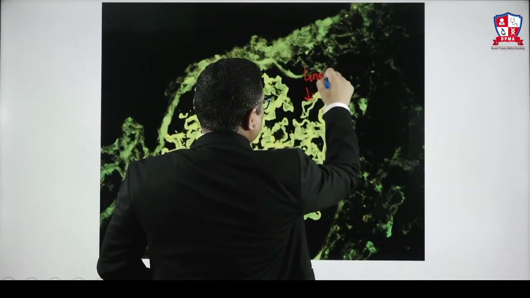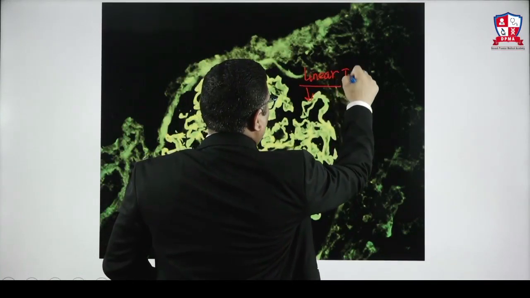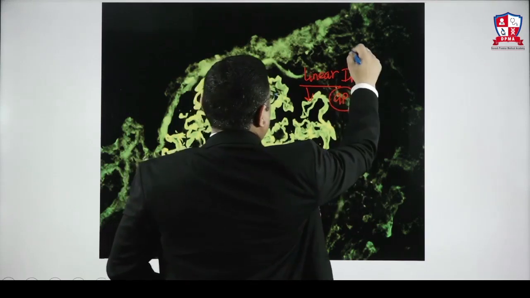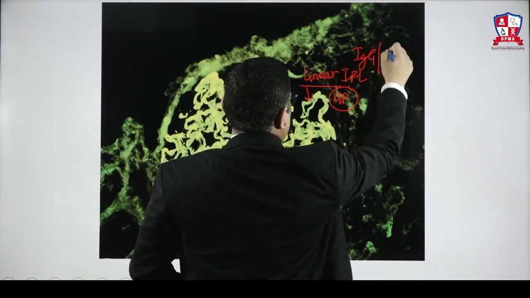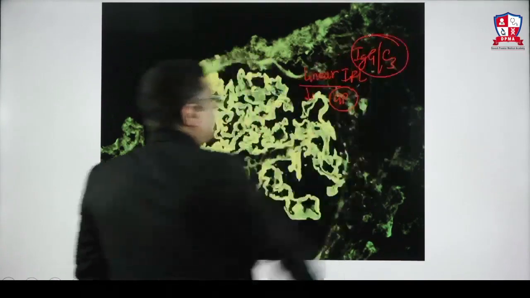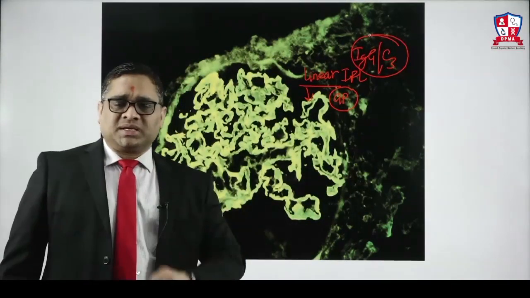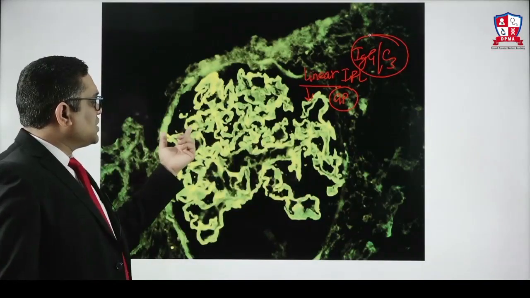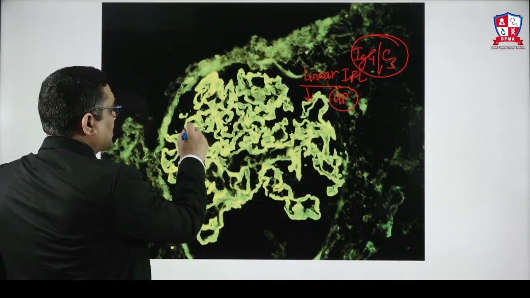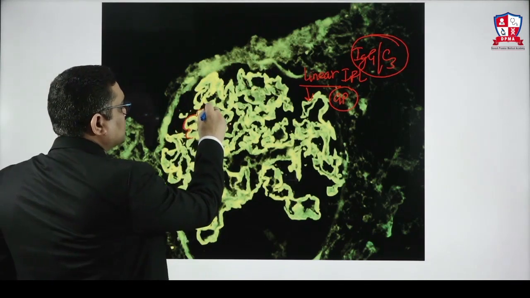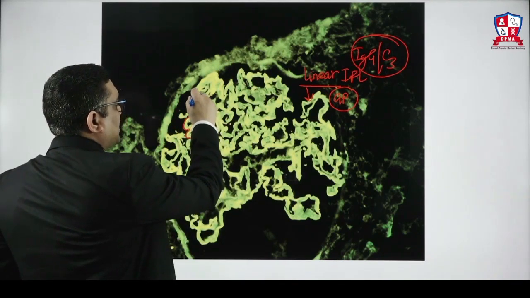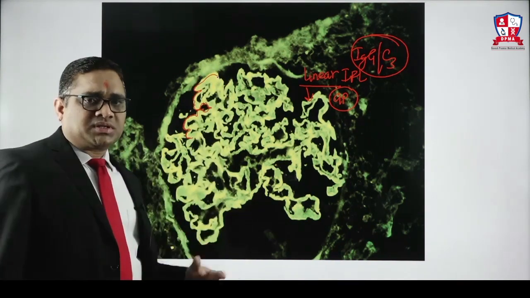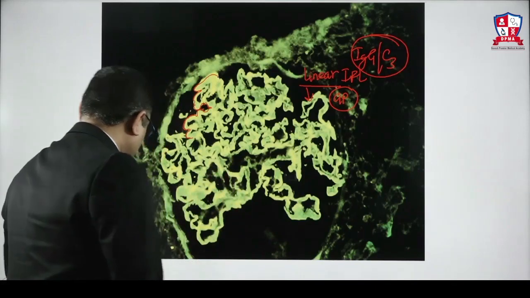So this is the homogeneous and linear pattern of immunofluorescence seen in Goodpasture syndrome, right? Which will consist of IgG and C3 complement. That was a question in a previous year PGI exam also, right? So this is the linear pattern of immunofluorescence. You can see a linear line, homogeneous green, not granular, same color, yellowish green. So linear homogeneous green immunofluorescence is suggestive of Goodpasture syndrome, right?